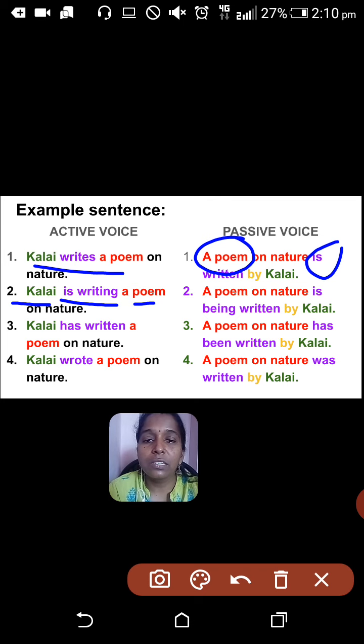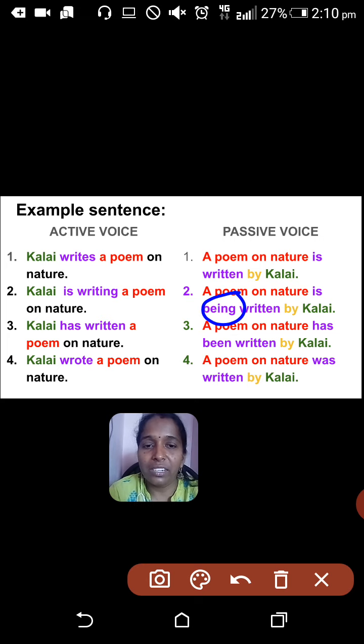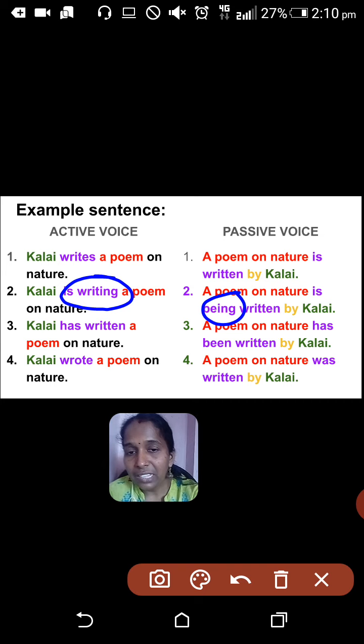A poem is the object, brought to the front. On nature is an extra that is also brought with the object, and it is being written. I have added being here to denote that the given active voice sentence is in present continuous tense.